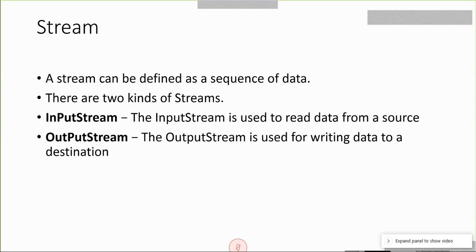When you read a newspaper, you are collecting information into your main memory, the brain. That is input. Read means input. When you write something on paper or a notepad, that is an output process. You are writing something from your main memory, the brain, to the paper, output. So input and output, input stream and output stream. So in Java, we have two basic categories of stream, input stream and output stream.